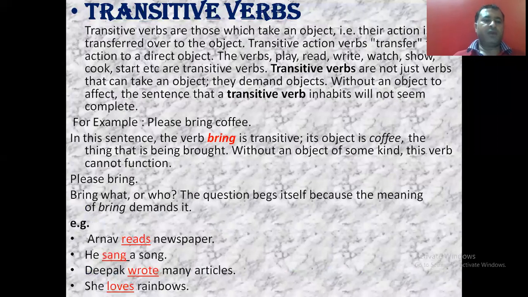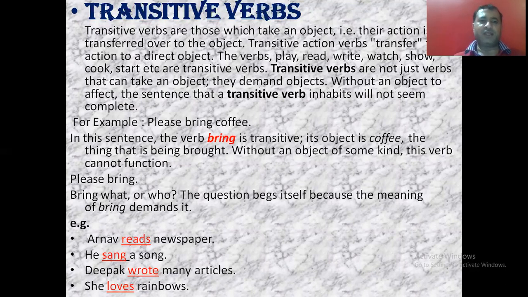Now, a verb can be described as transitive or intransitive depending on whether it requires an object to express a complete thought or not. A transitive verb only makes sense if it exerts its action on an object. An intransitive verb will not need one. A transitive verb needs some object to complete its sense, but intransitive verbs do not need any object. They are complete without an object and show complete sense.